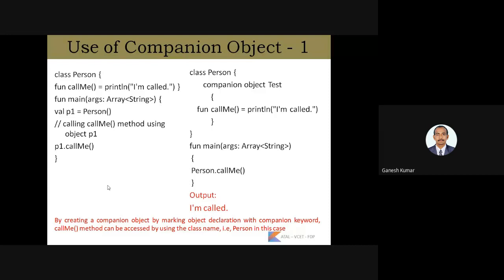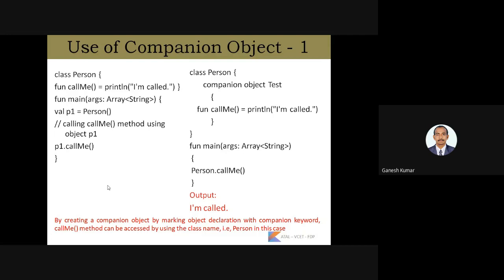Here the first column shows the normal method, and the second column shows the companion method. In the first column, inside the class Person, a method called callMe is defined, and we can create an object for that class Person and call the callMe function. Whereas by declaring a companion object, using an object declaration with the companion keyword, the callMe method can be accessed using the class name, Person, without creating an object for that class. With the help of the class name itself, we can easily call the methods inside the class. That is given in the second column.